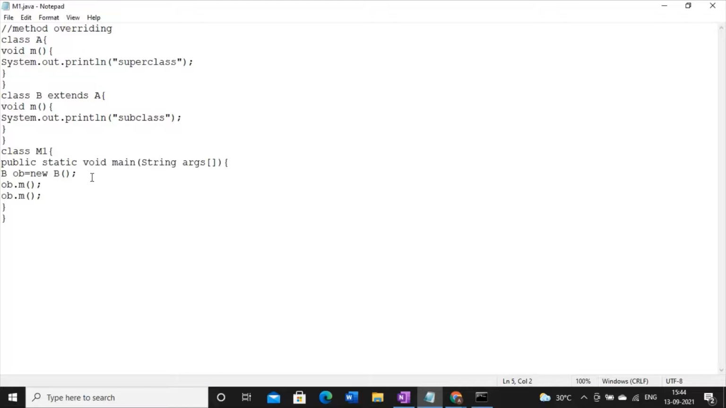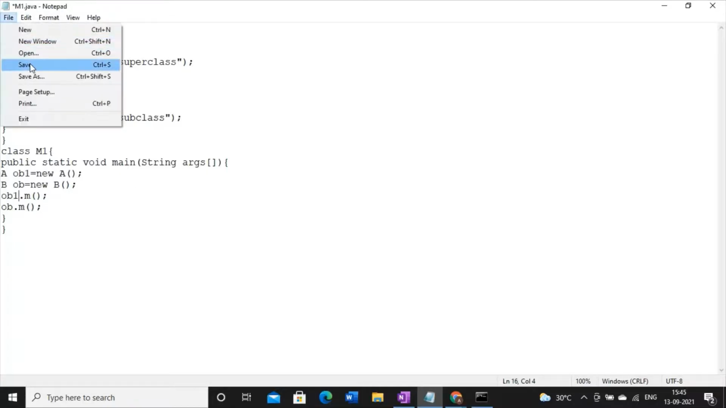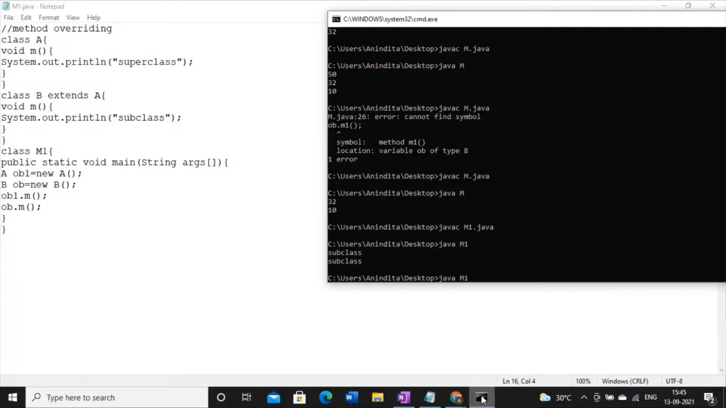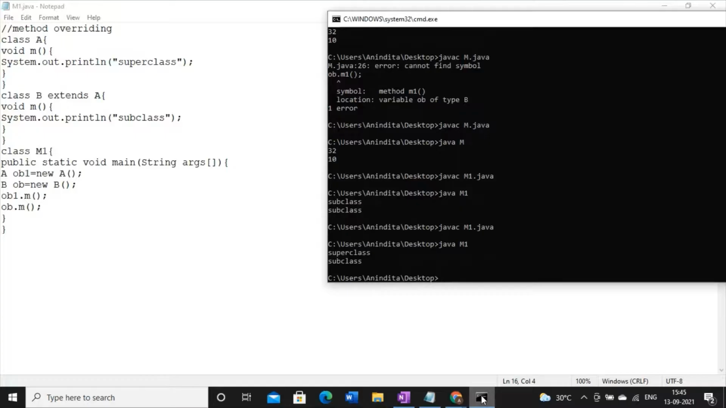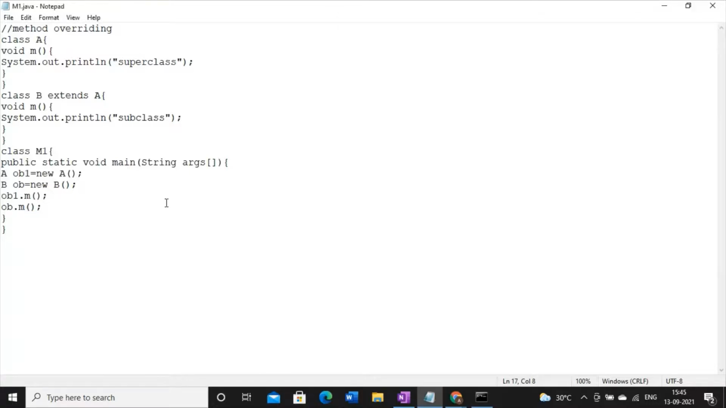Now there is one question. Okay, you can do one thing. You just create an object of the superclass. Simple. And then you try to call it. So here I will write ob1.m and ob.m, right? Now I will execute it and see the output. See, both the outputs are visible. So now I will tell you one point: why am I not doing it?